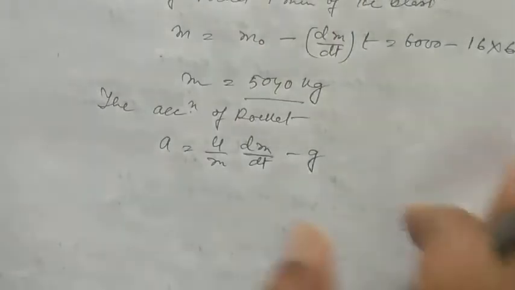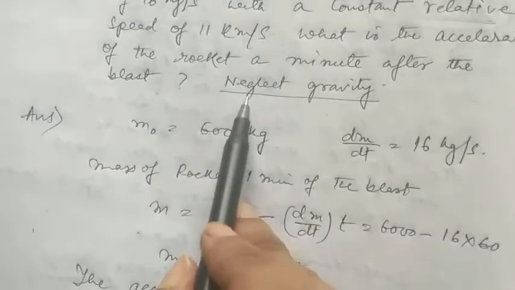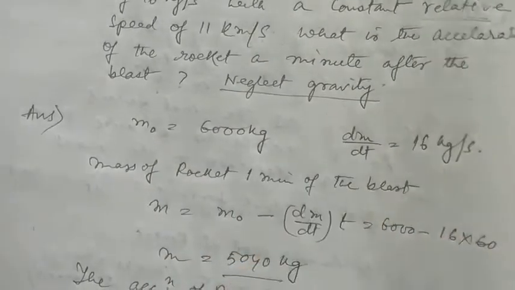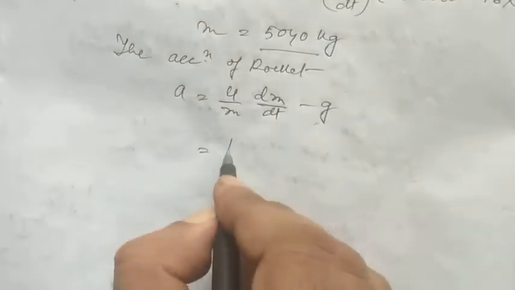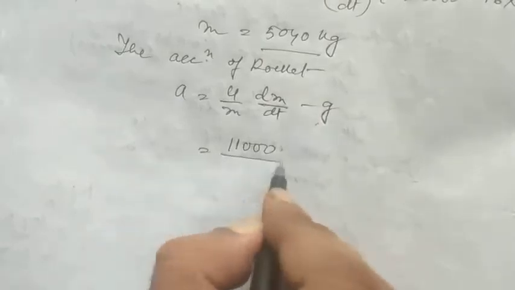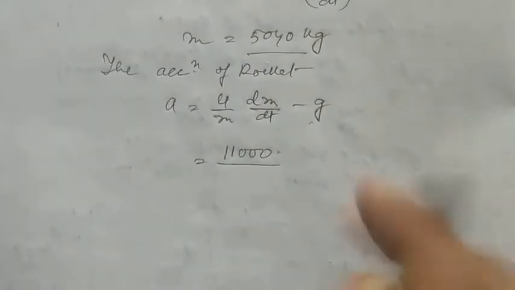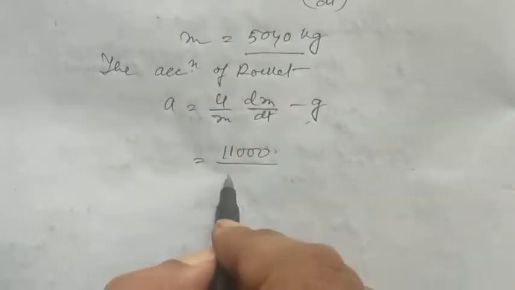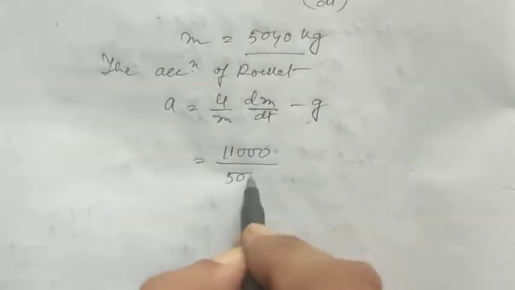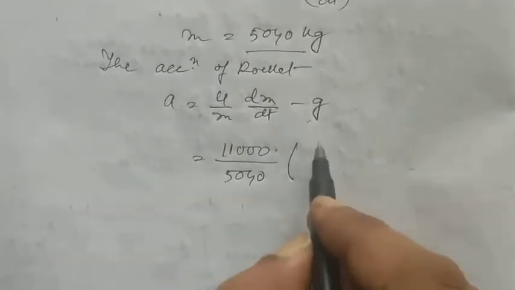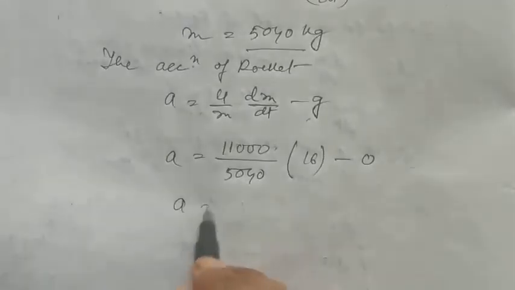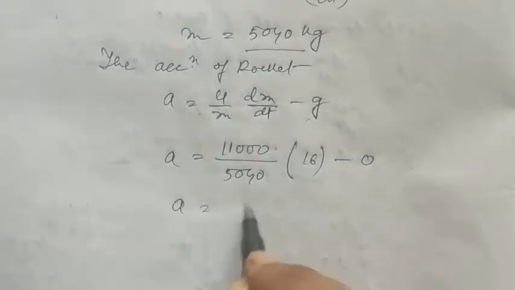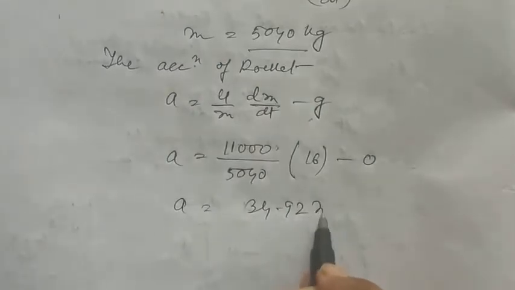Here the problem mentions to neglect gravity, so the value of g is 0. u is 11000, that was 11 kilometers per second, converted to meters per second. The remaining mass was 5040, dm/dt was 16 kg per second, and g was 0. Solving through a calculator, we get 34.92 meters per second squared.